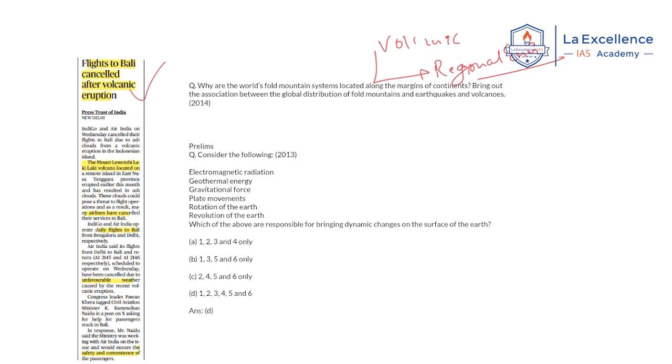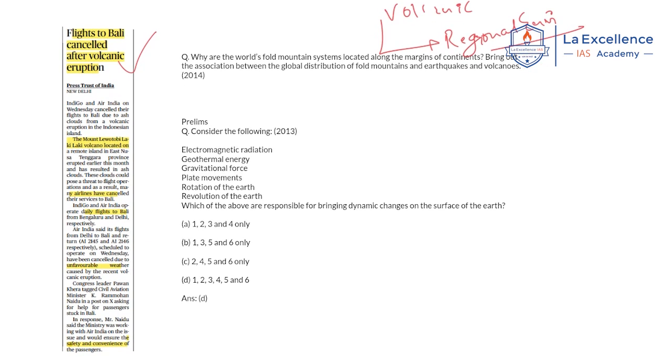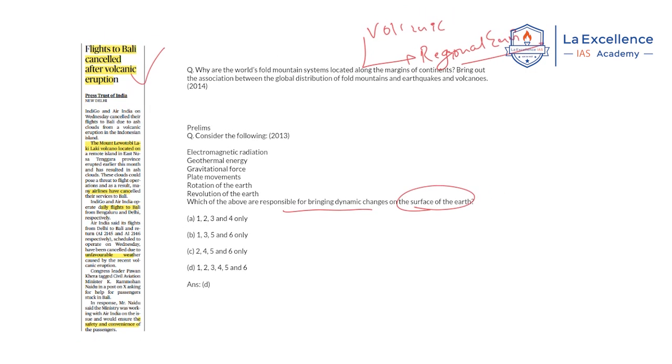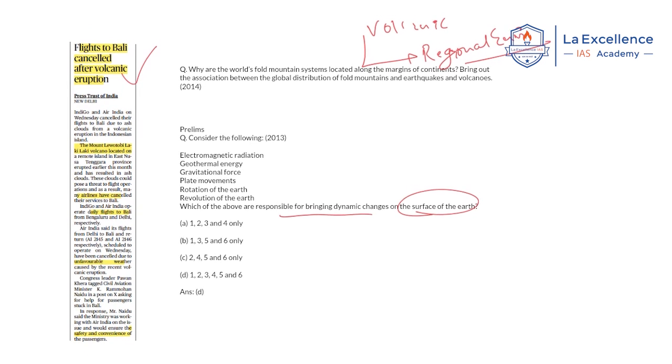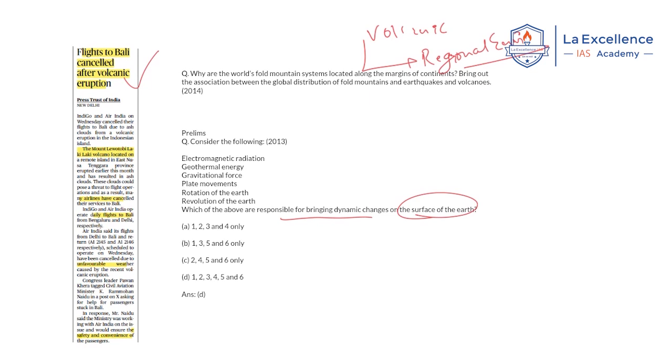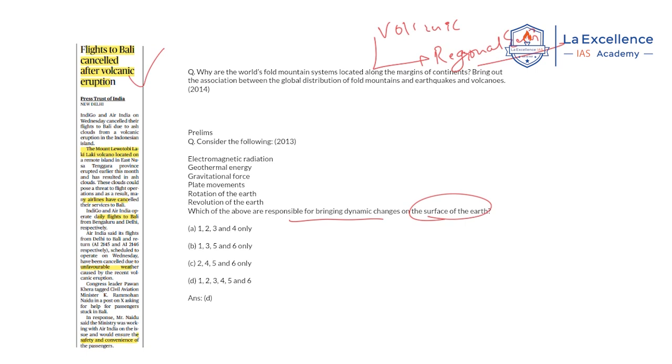Not only that, if you see the previous year prelims question, it asks which of the above are responsible for bringing dynamic changes on the surface of the earth, where volcanoes are one of the reasons. Another important thing is that in a previous year mains question, UPSC asked about which volcanoes have recently erupted. You have to mention certain volcanoes as examples in the mains examination also.